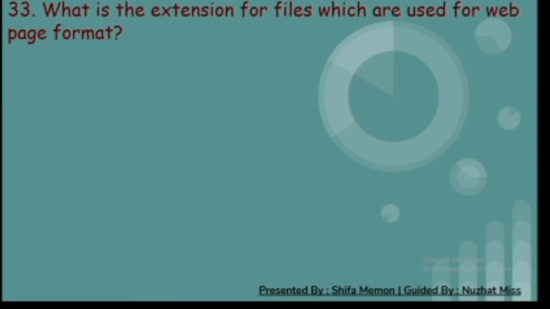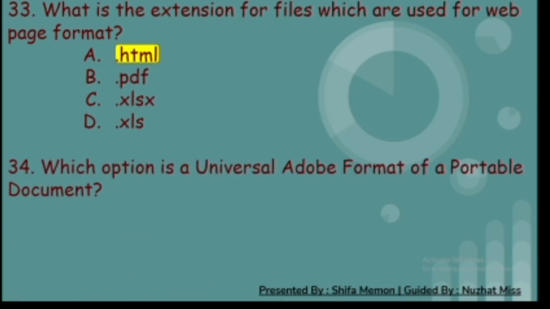33rd. What is the extension for files which are used for web page format? A. .html, B. .pdf, C. .xlsx and D. .xls. And the correct answer is A. .html. 34th. Which option is a universal ad hoc format of a portable document? A. .html, B. .pdf, C. .xlsx and D. .xls. And the correct answer is B. .pdf.